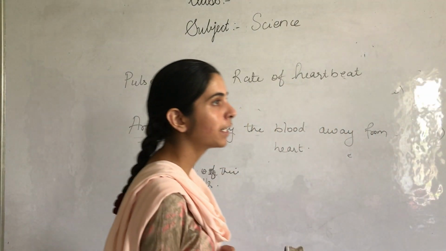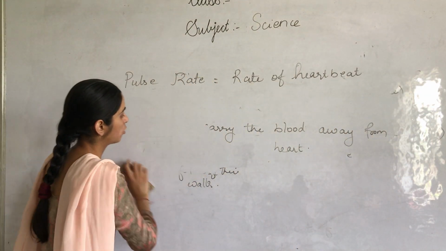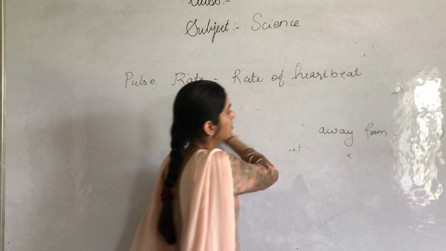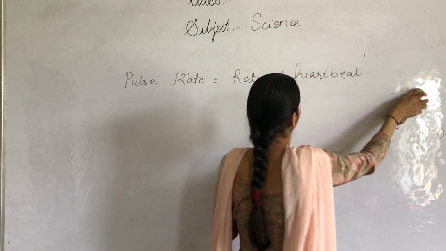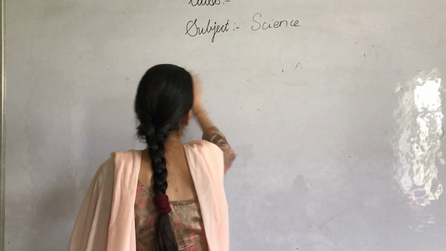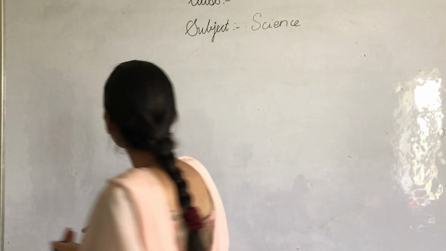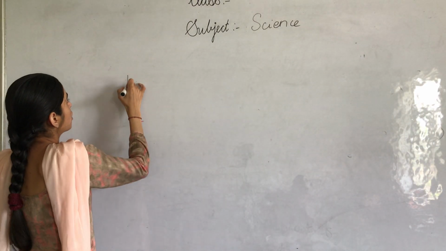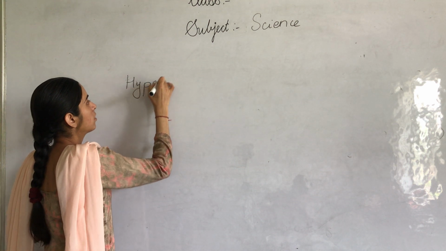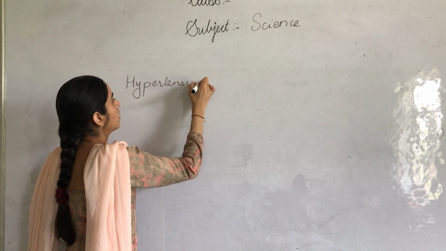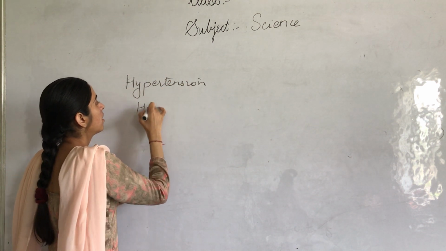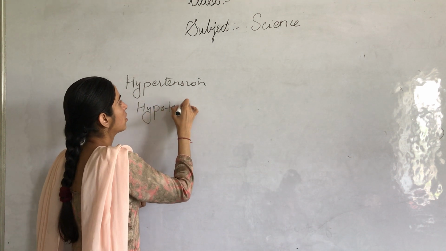The next topic is hypertension and hypotension. There are two conditions: one is hypertension and the second is hypotension.